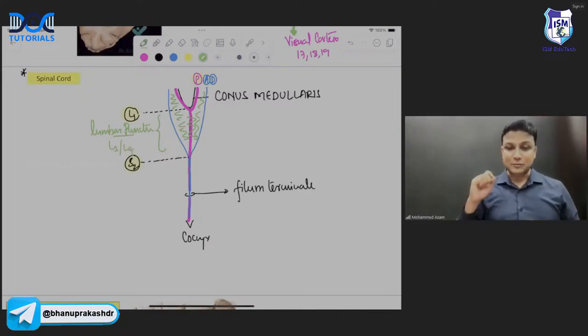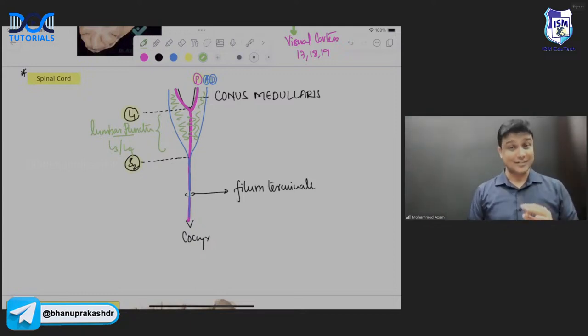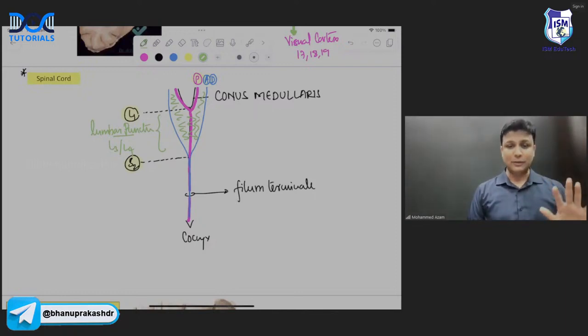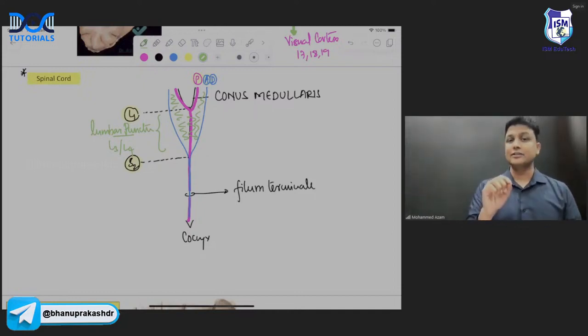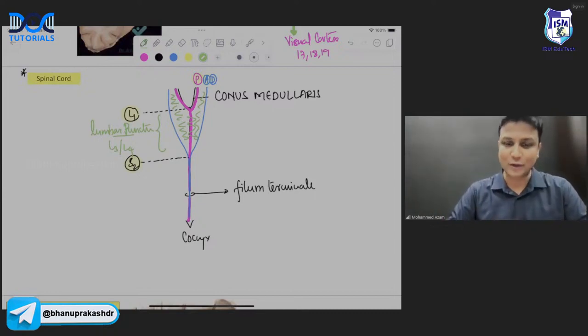So the spinal cord ends at the level of L1, and we can do the lumbar puncture between L3 and L4. Why? Because here the spinal cord will not be damaged. There are many MCQs here, so you have to remember them. Let us repeat once more. The spinal cord ends in a cone-shaped structure, the conus medullaris. From there, a fine thread-like structure, the filum terminale, continues. Filum terminale itself is a modification of the pia mater. The arachnoid and dura meet at the level of S2. Therefore, we can do the lumbar puncture between L3 and L4.